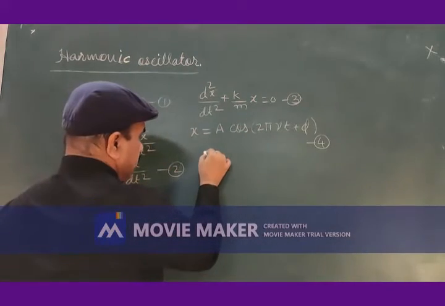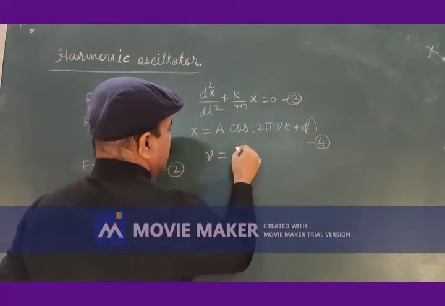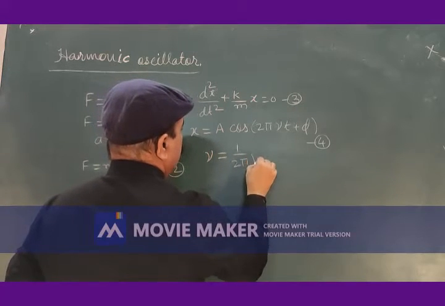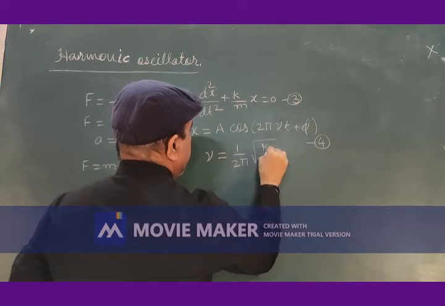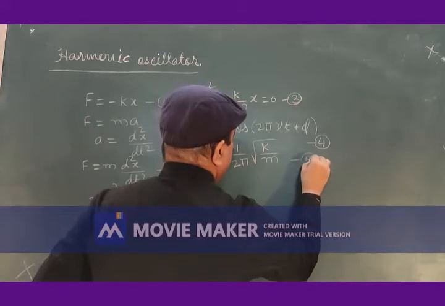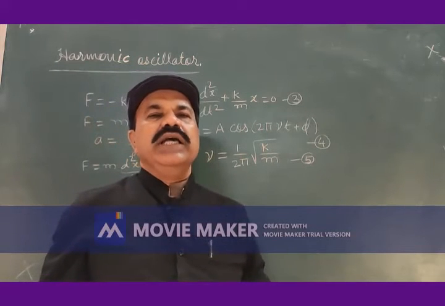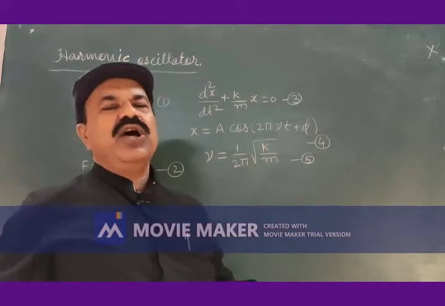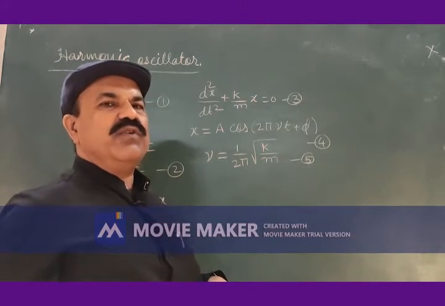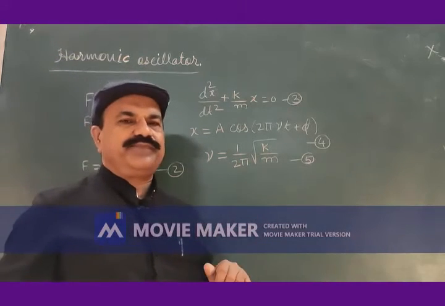This nu, the classical or linear frequency of vibration of the harmonic oscillator, is given by the equation nu is equal to 1 by 2 pi square root of k divided by m, equation number 5.